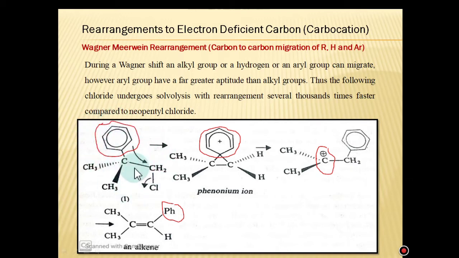This is the example of a 1 degree haloalkane. After the removal of the Cl, there is a formation of a carbocation. This phenyl group acts as a neighboring group. This phenyl group acts as a bridge, and after that this phenyl group shifts towards that carbon and the formation of a 3 degree carbocation takes place. After the formation of the 3 degree carbocation, elimination occurs and this product is formed where the phenyl group has shifted from that carbon to that carbon. This is one of the most important examples of the Wagner-Meerwein rearrangement.